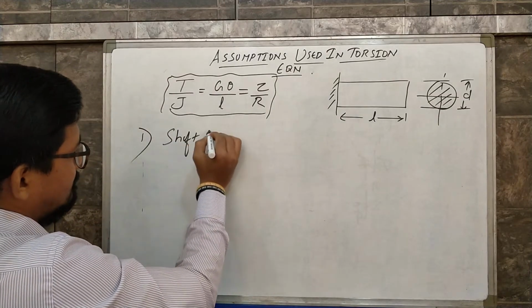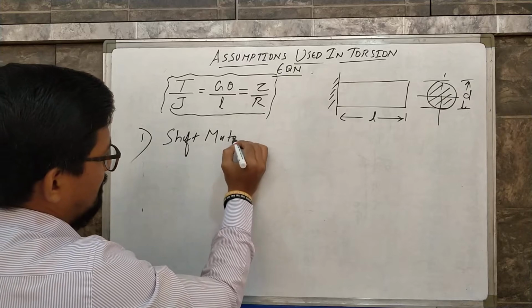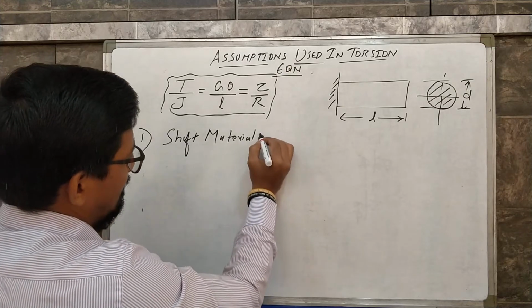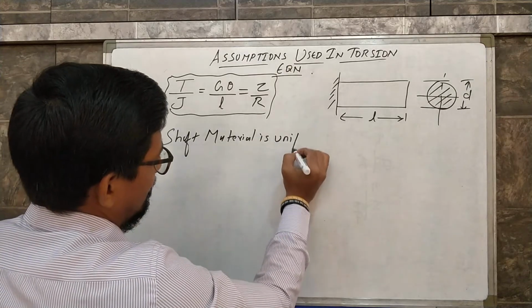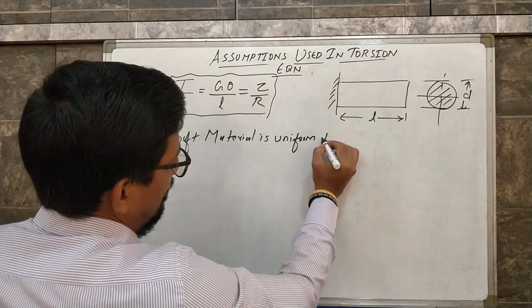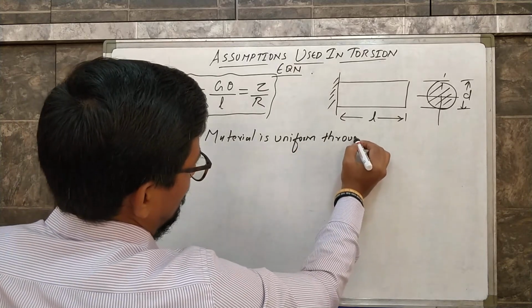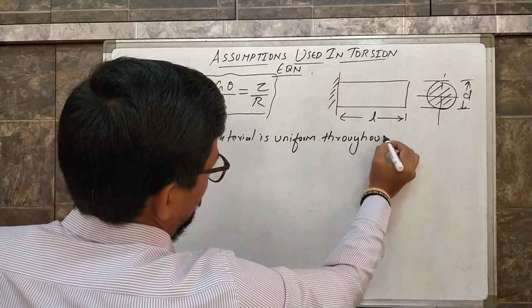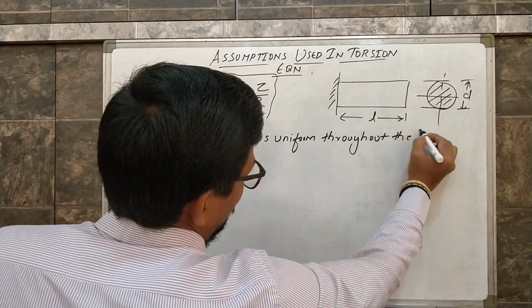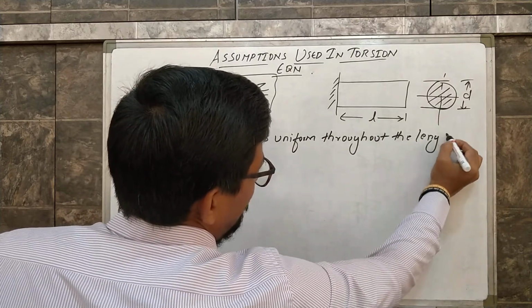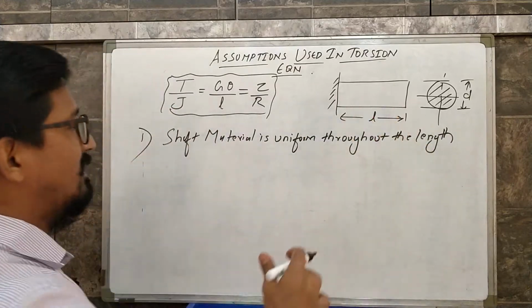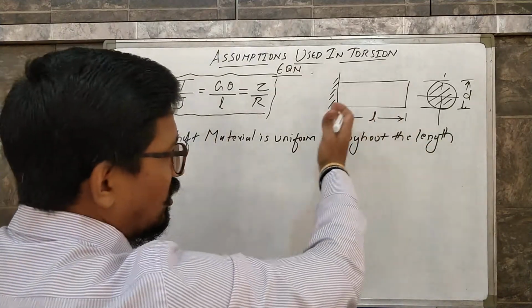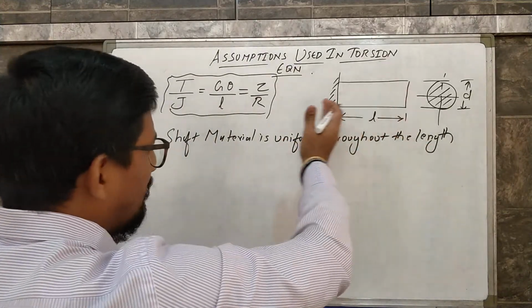Shaft material is uniform throughout the length. In practical aspect this can't be true, because material cannot be uniform throughout its length.